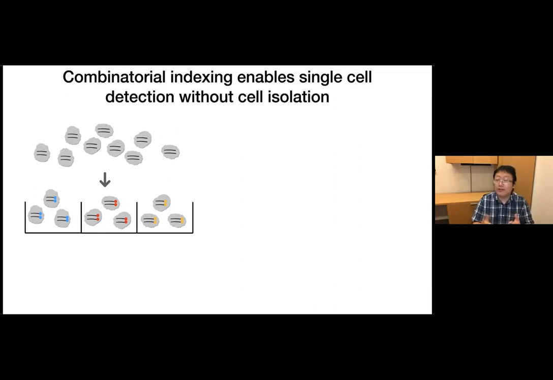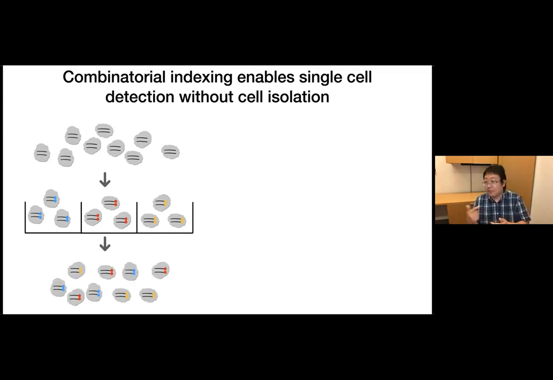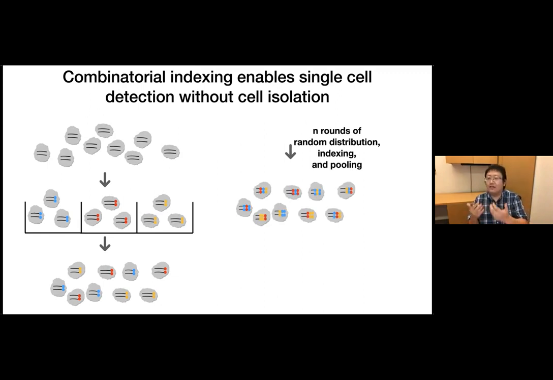And then we will pool all the cells, and then we repeat this whole process. You can imagine after several rounds of random distribution, indexing, and pooling, the molecules in each cell will be barcoded by a specific array of barcodes.